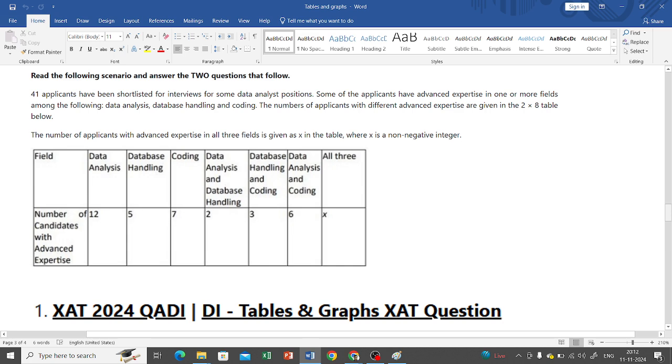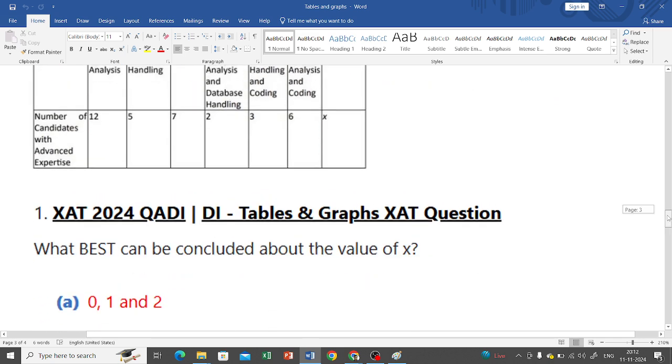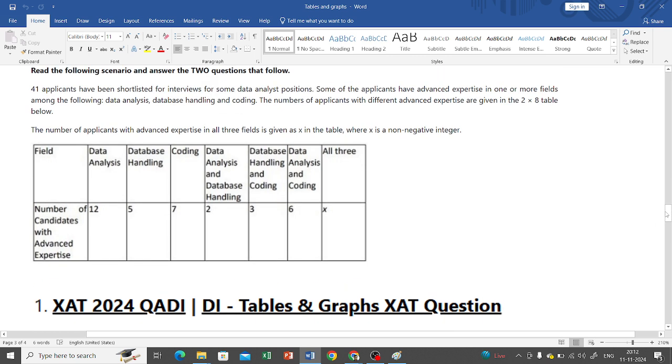Data analysis and database handling means what? There are 2 people who have expertise in data analysis and database handling. Okay. 3 means what? Database handling and coding, that means there are 3 people who have expertise in database handling and coding. Data analysis and coding means what? There are 6 people who have expertise in data analysis and coding. All 3 is X. Now the question is, what can be best concluded about the value of X? Now the question is, how many applicants are there?